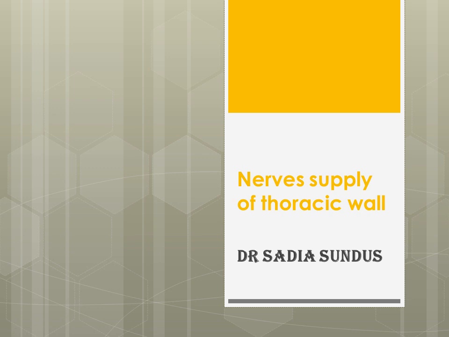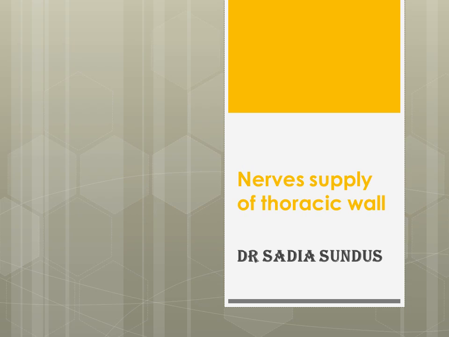So today's topic is nerve supply of thoracic wall. As we note, the 12 pairs of thoracic spinal nerves supply the whole thoracic wall. As soon as the spinal nerves leave the intervertebral foramen in which they are formed, the mixed thoracic spinal nerves divide into anterior and posterior rami or branches.